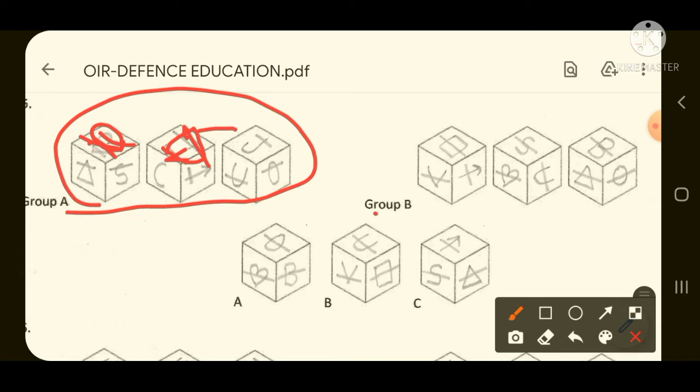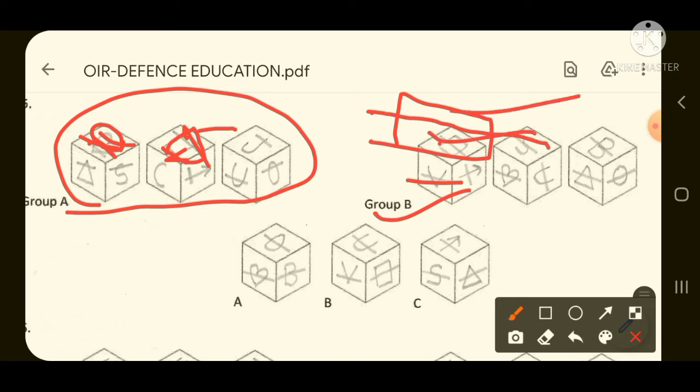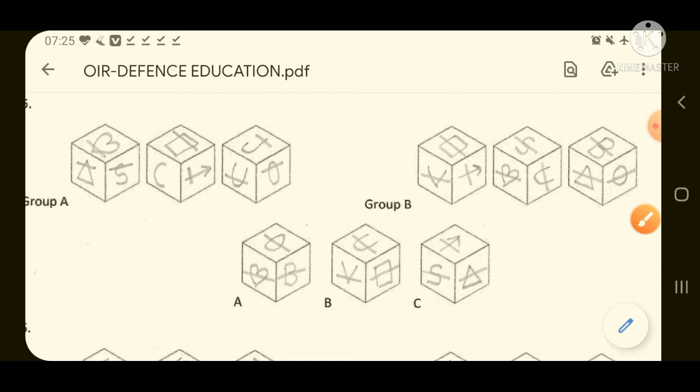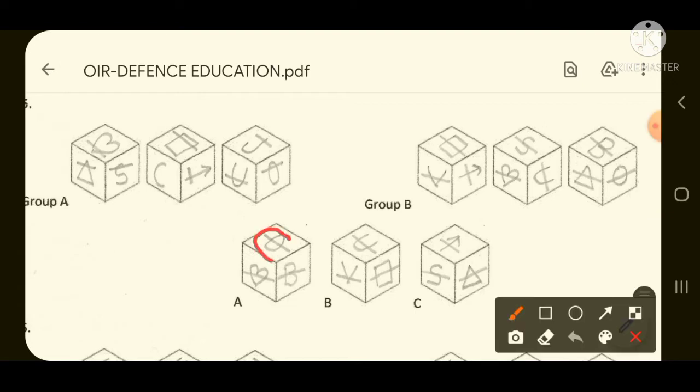But if you look at group B, the line divides into equal shapes. Like if you see this rectangle, the line is divided from the center of this rectangle, and these two are divided into equal shapes. So similarly, now you have to see which option does not divide into equal shapes. If you look at option number A, here one circle is there and it is divided into equal shapes, and here B is there, which is again divided into equal shapes. Then here one heart is there and the heart is divided into equal shapes. So option number 1 will not be the correct answer.